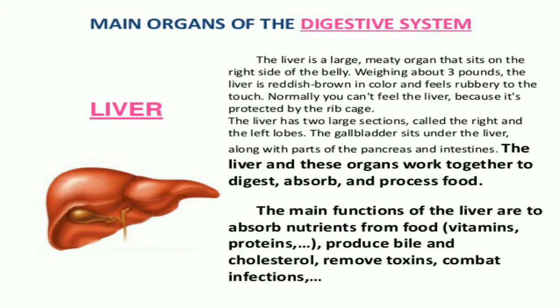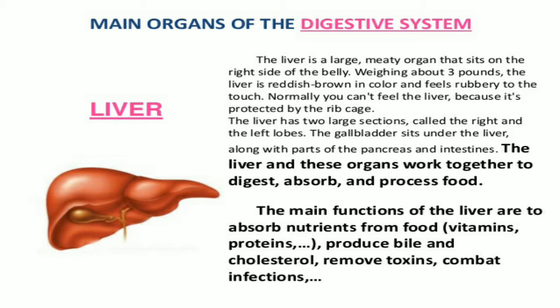The gallbladder sits under the liver along with parts of the pancreas and intestines. The liver and these organs work together to digest, absorb, and process food. The main functions of the liver are to absorb nutrients from food, vitamins and proteins, produce bile and cholesterol, remove toxins, and combat infections.